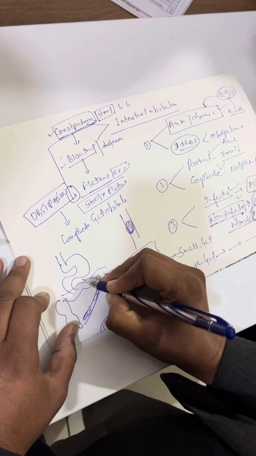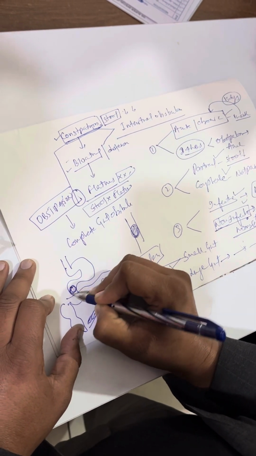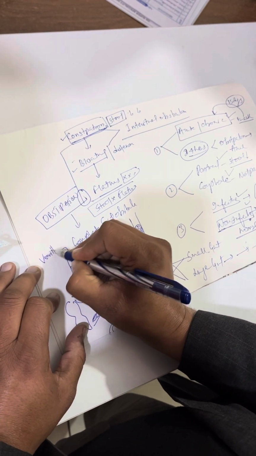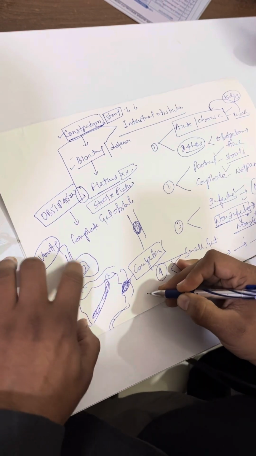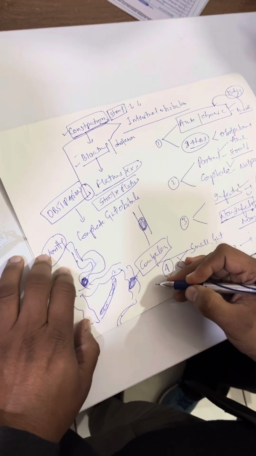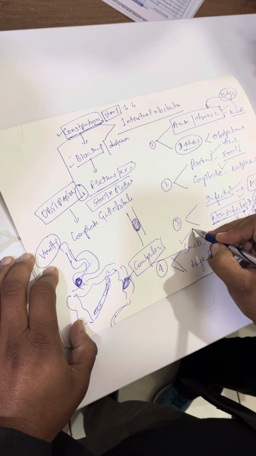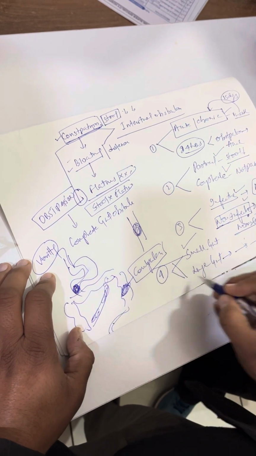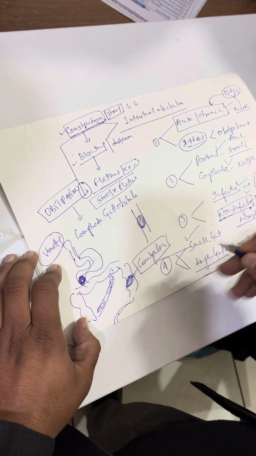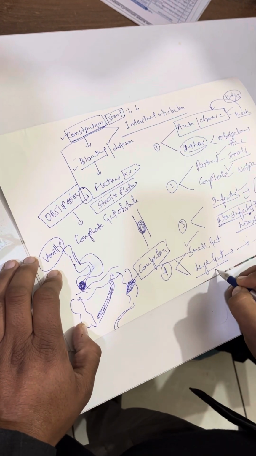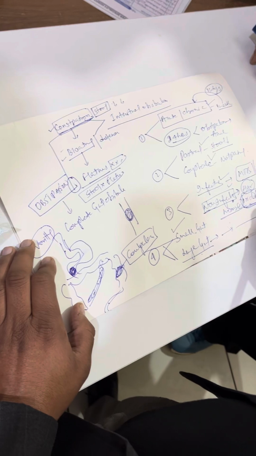If there is a small gut problem, suppose at the pylorus, the symptom will be vomiting. Immediately the patient will start vomiting. So if the patient comes with more vomiting, look for small gut obstruction. If the patient comes with more constipation, bloating, distension, look for large gut obstruction.